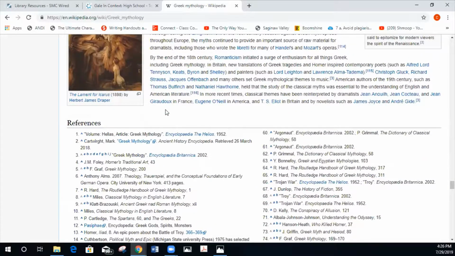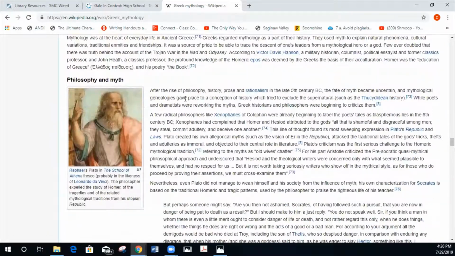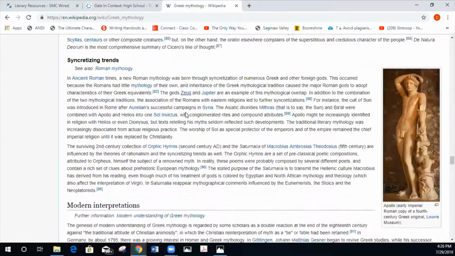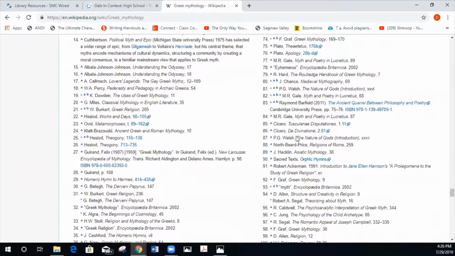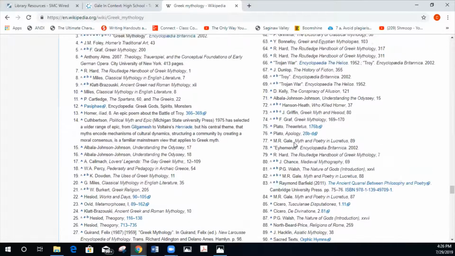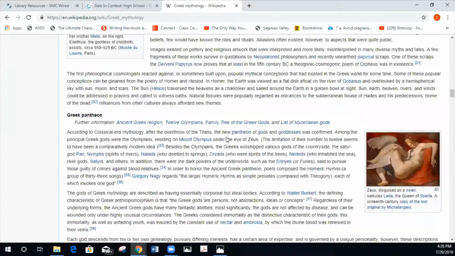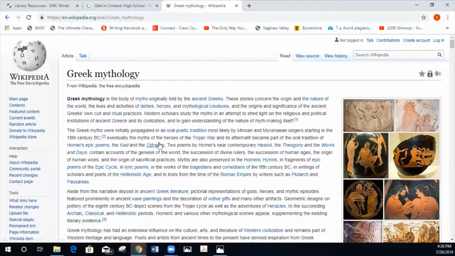So what's most useful in here is the information as a starting place. You then take this and see, can I find this somewhere else? And in the good articles on Wikipedia, they're going to be telling you where they find this material. You can then start to look, can I find these things elsewhere, and then cite those. So you always go back to the original source rather than using Wikipedia as the source that you would cite in your paper. So think of Wikipedia kind of as an overview.